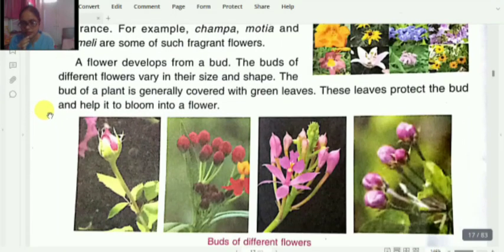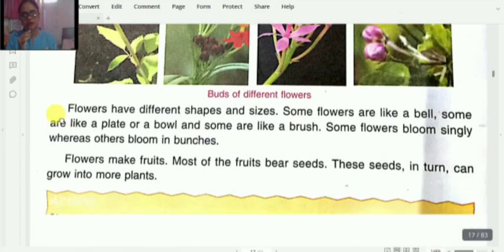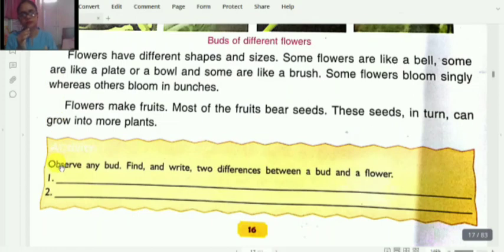Now there is an activity given in your book. Observe any bud and find and write two differences between a bud and a flower. So in this activity we have to find the difference between a bud and a flower. Can you guess what is the difference between a flower and a bud?